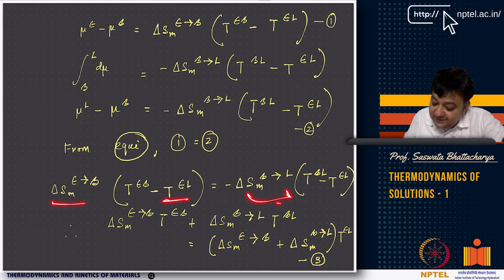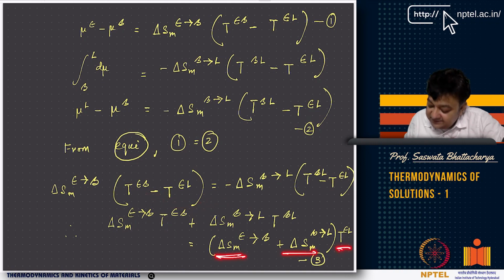The minus sign makes it plus, and this also has a minus sign, so this becomes plus. So this becomes just a summation times T epsilon liquid, of delta Sm epsilon to beta and beta to liquid. There is a very interesting connotation here: epsilon to beta, beta to liquid, the sum is there.